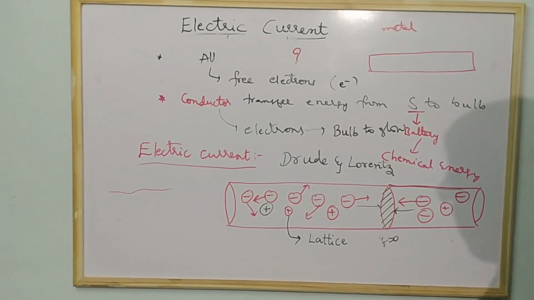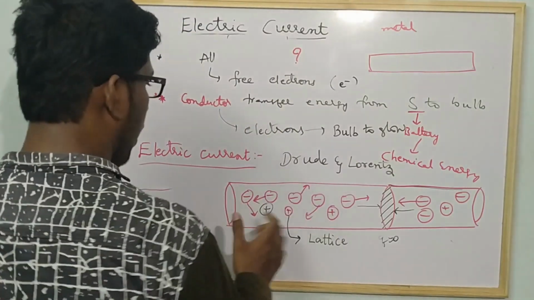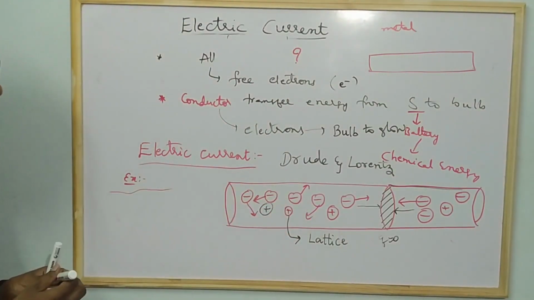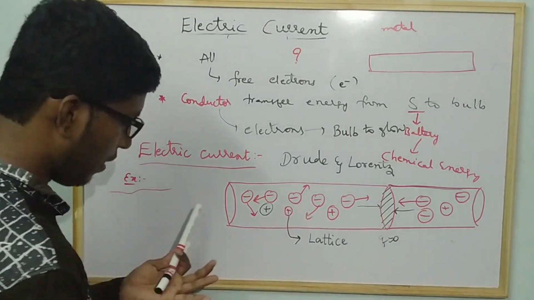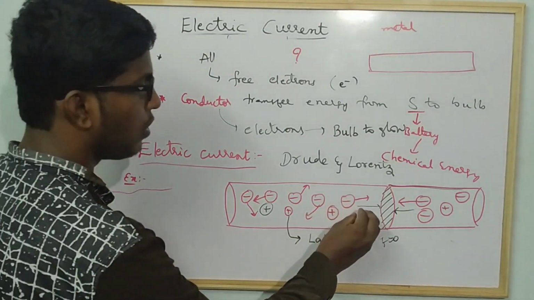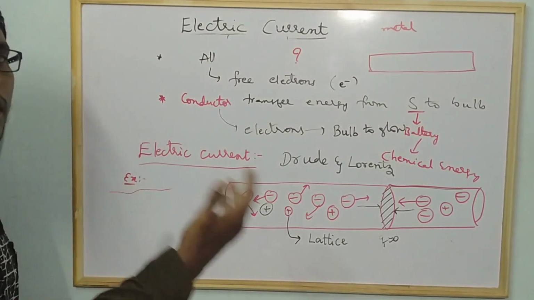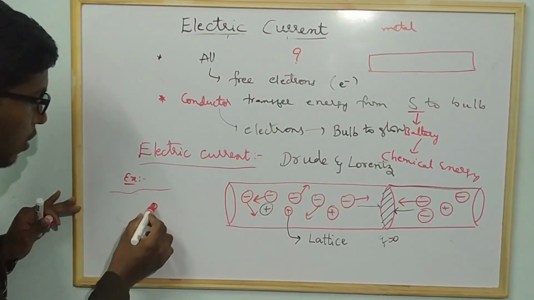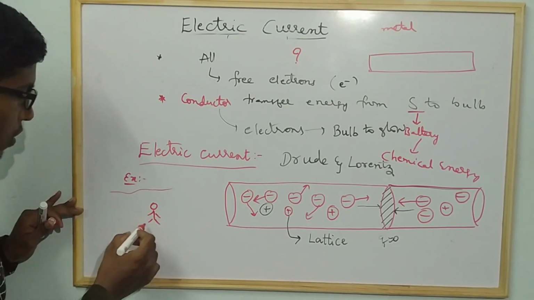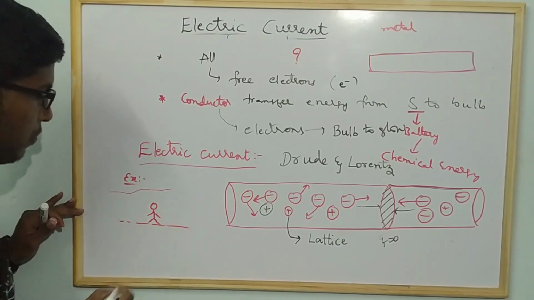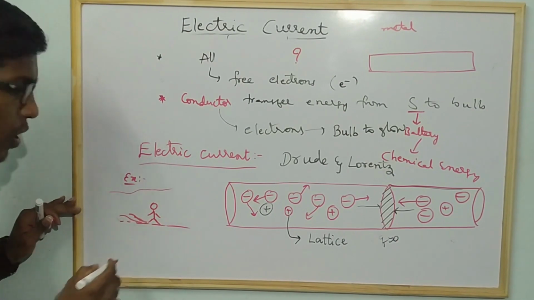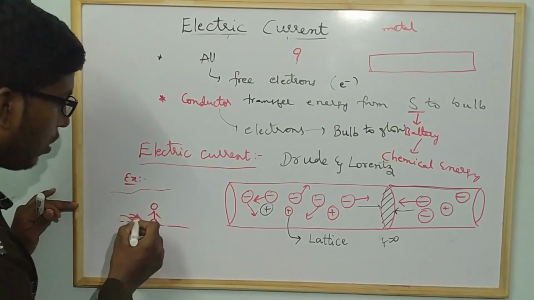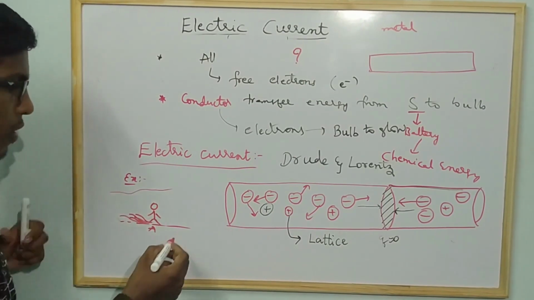Okay, fine. So here I will tell you one example. This net charge decides the number of charges which pass through this area, and that decides the electric current. Suppose you are standing in a river, and the water is flowing. At this point, assume this is point A, and here the water is flowing with some speed.